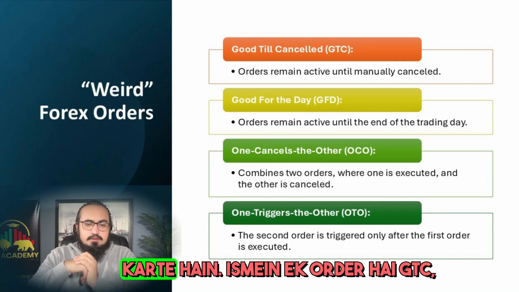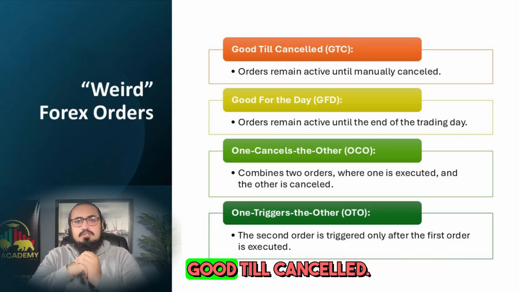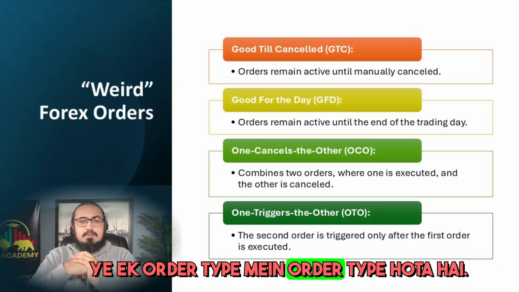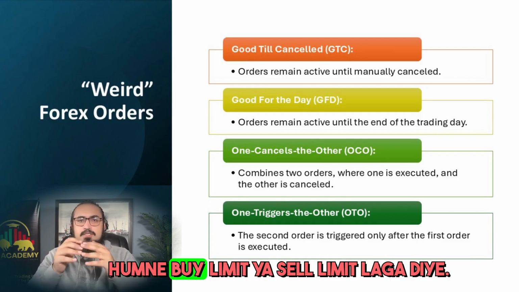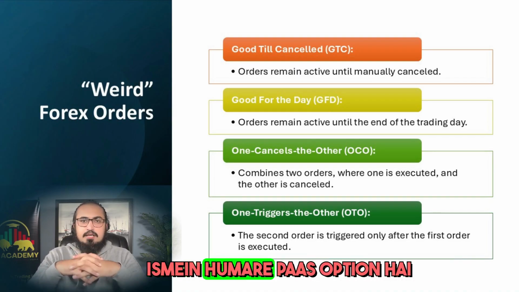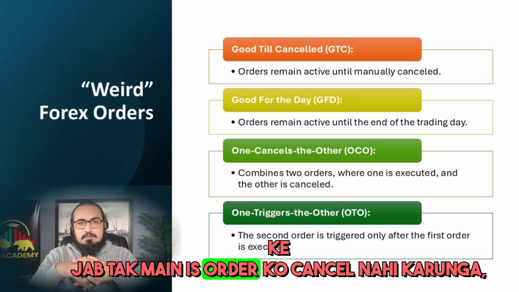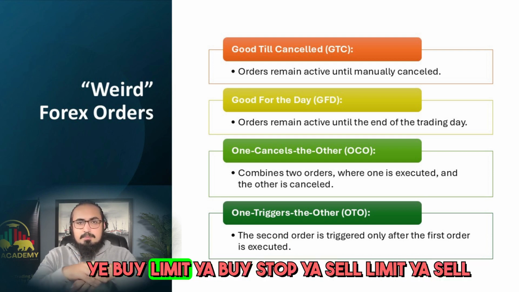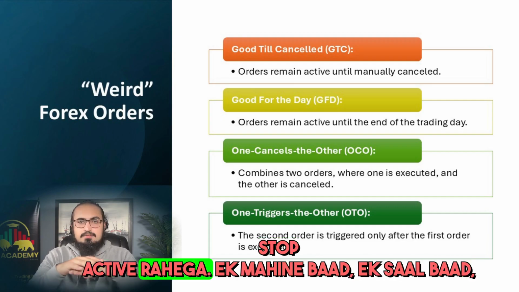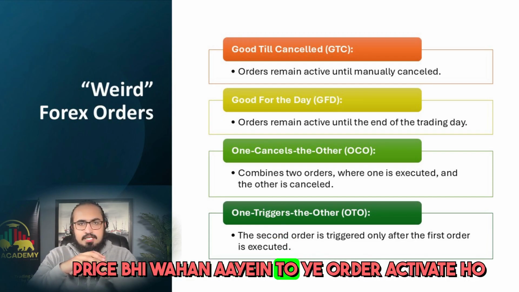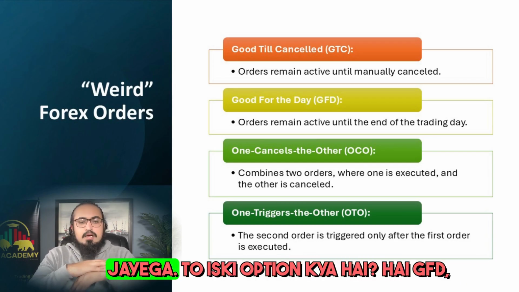Then, apart from these main orders, there are also some other orders found in Forex that we place. One such order is GTC, good till cancelled. This is an order type within an order type. For example, we have set a buy limit or sell limit. We have the option to choose the GTC option, meaning until I cancel this order, the buy limit or buy stop or sell limit or sell stop will remain active. Whenever the price after 1 month or 1 year reaches there, this order will be activated.